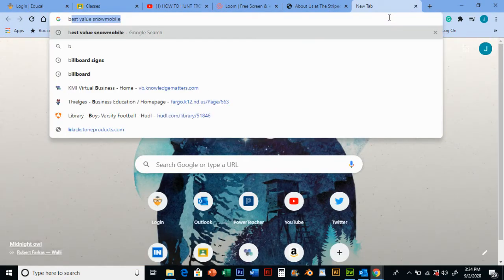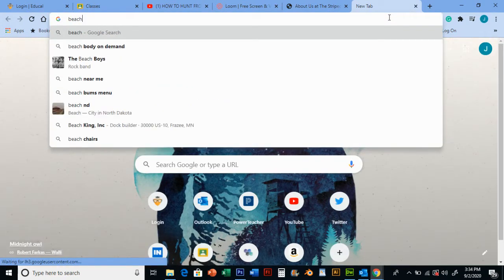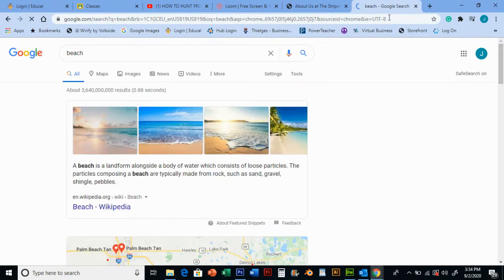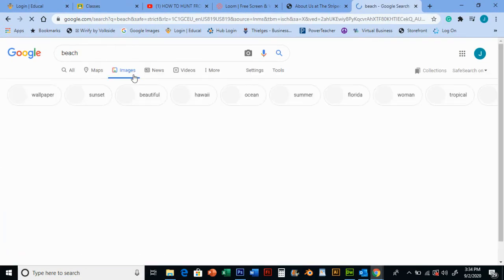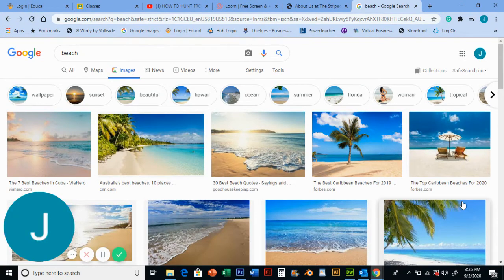I'm going to search for beach, look for a beach scene, click images, and get some different beach scenes. Now, be careful. You can use these for educational purposes, but you have to be careful about where you're getting images from. If they're copyrighted or protected, you could get in trouble for stealing someone's image off the internet.